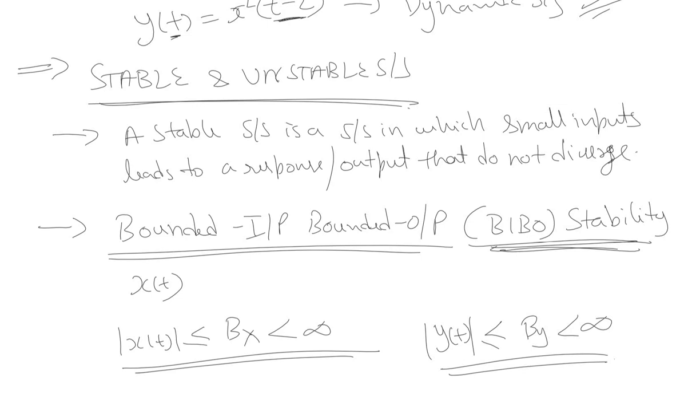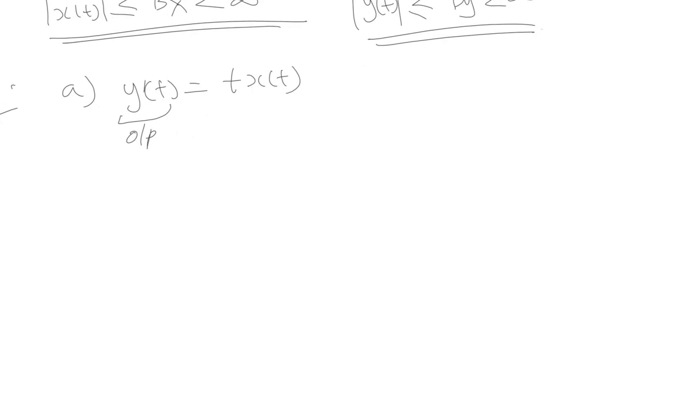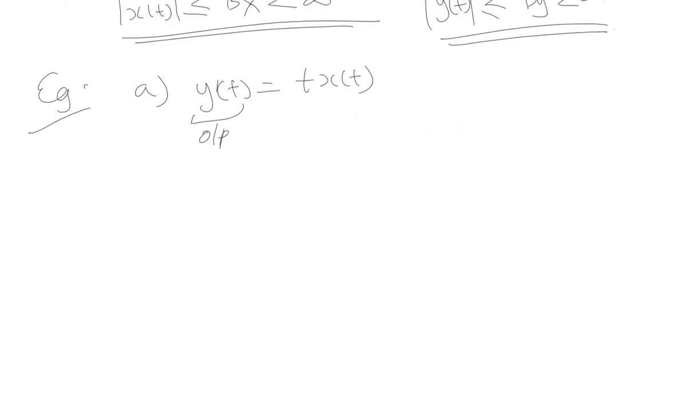Let us analyze this whole concept of stable and unstable systems with the help of some examples. Let us take a system which is defined by the equation y(t) is equal to t times x(t), where y(t) is the output and x(t) is the input signal.